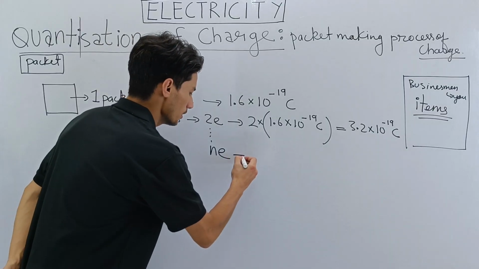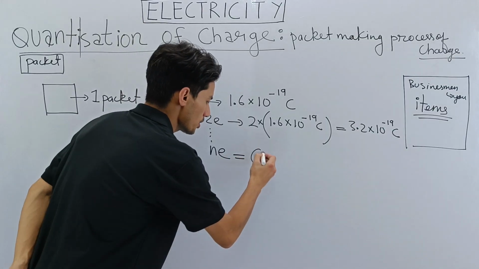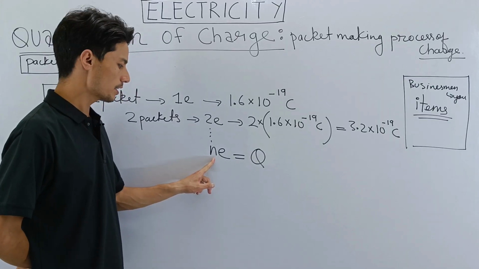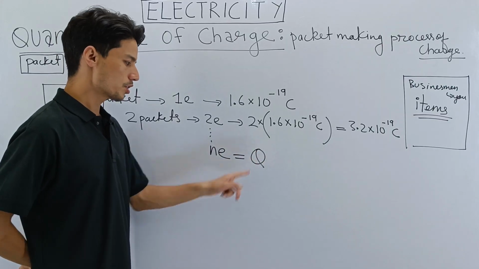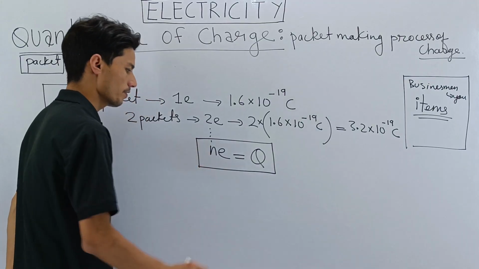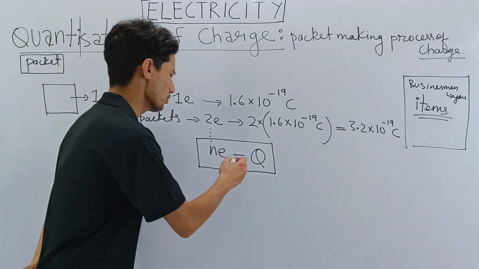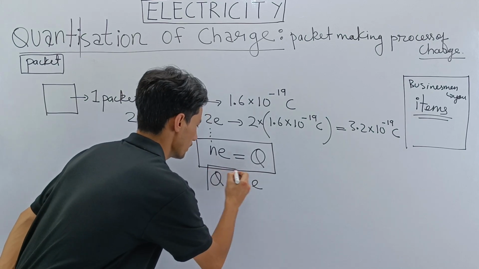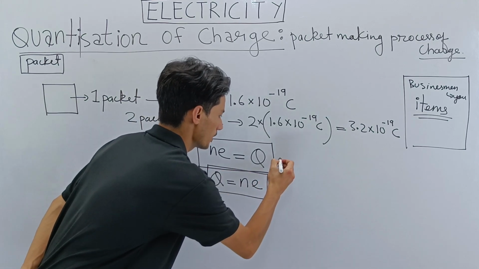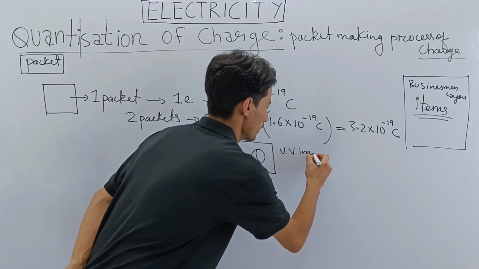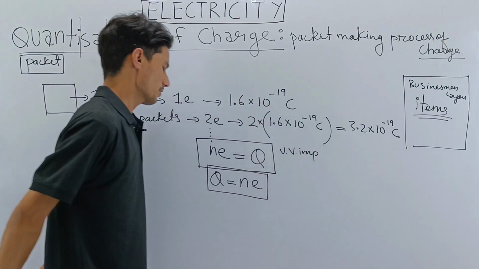So finally the net charge will be q. For n number of electrons, the net charge will be given by q, and this becomes the formula, a very important formula. This formula can also be written as q is equal to n into e. You study like this. This is very important, very important formula.